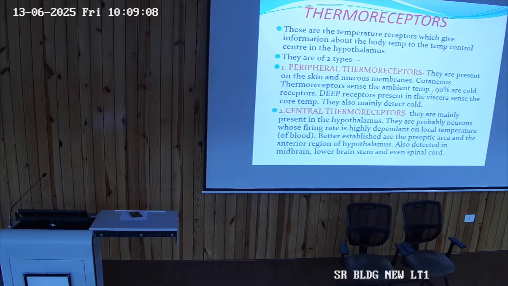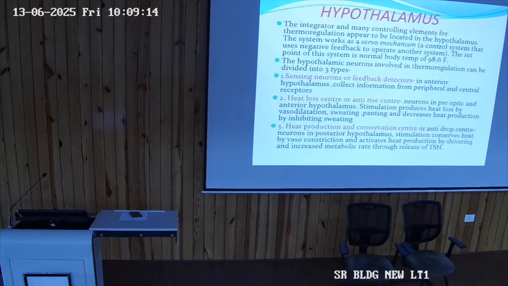They are located in the hypothalamus, mainly in the anterior region, the preoptic area of the hypothalamus. This is the hypothalamus. Integrating and many controlling elements of thermoregulation are located in this. The system works as a control system that uses negative feedback to operate another system. The set point is 98.6 degrees Fahrenheit. What do you mean by set point?